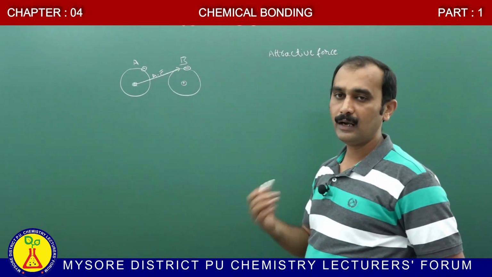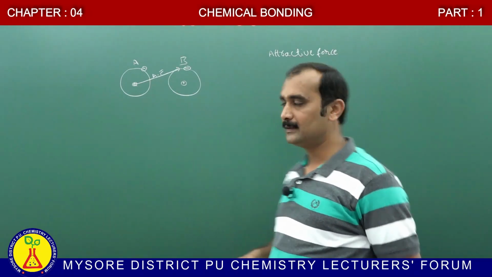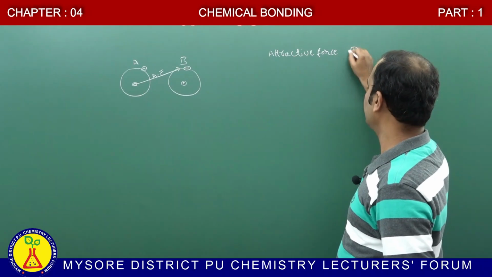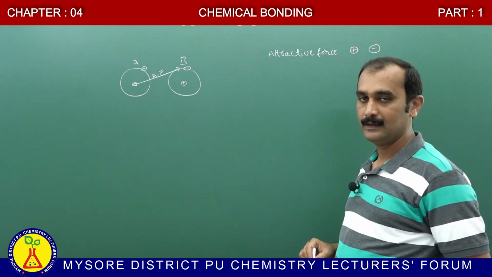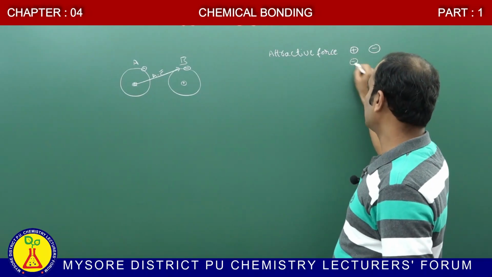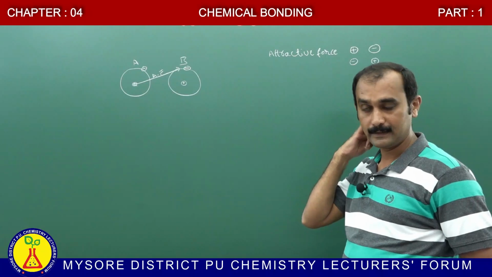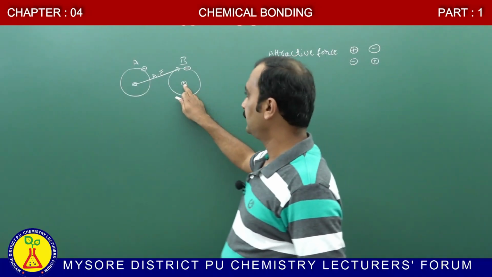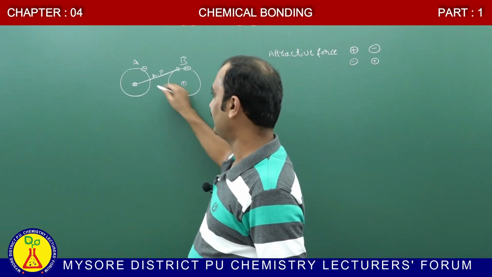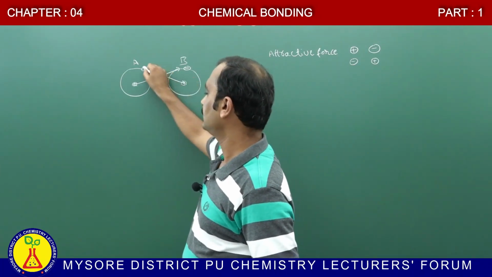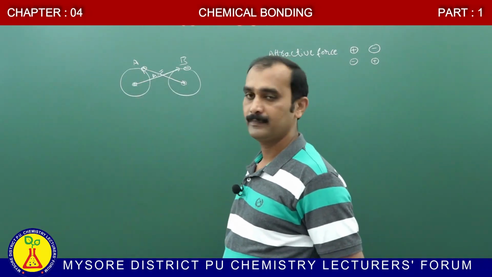You already know that oppositely charged species attract each other: a positively charged species and a negatively charged species easily attract each other. Similarly, the negatively charged electron cloud and the positively charged nucleus of the other atom also attract each other.